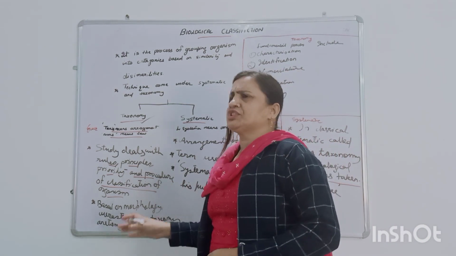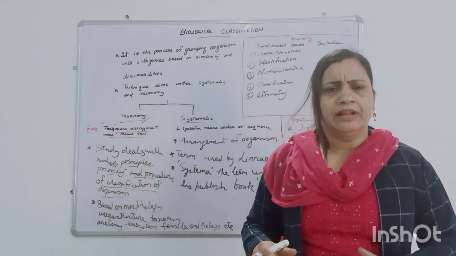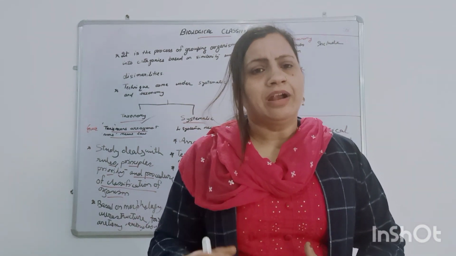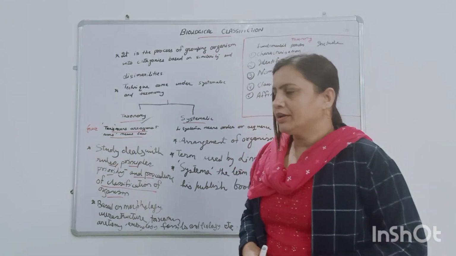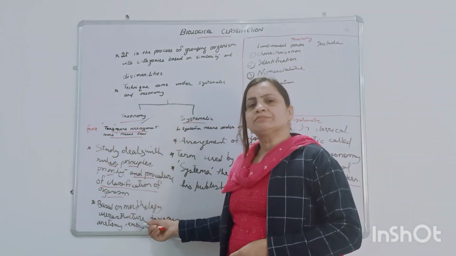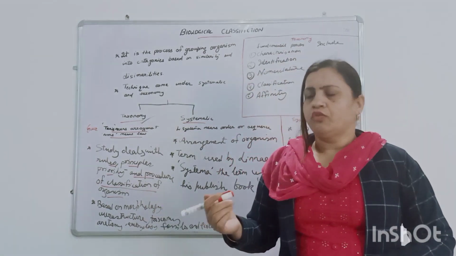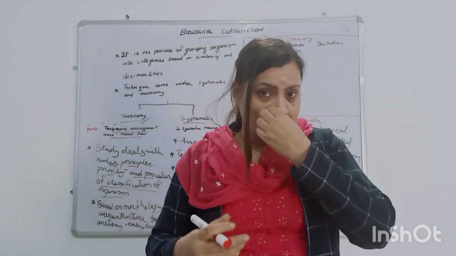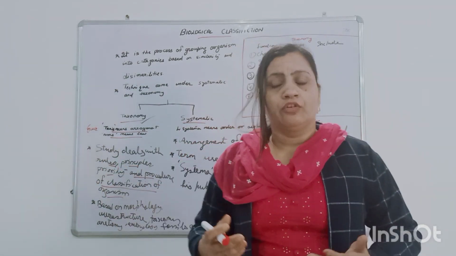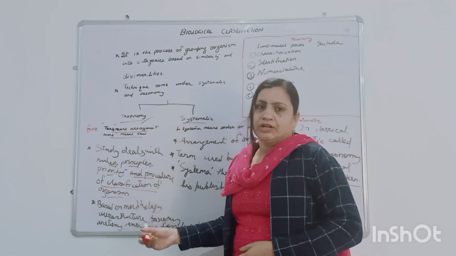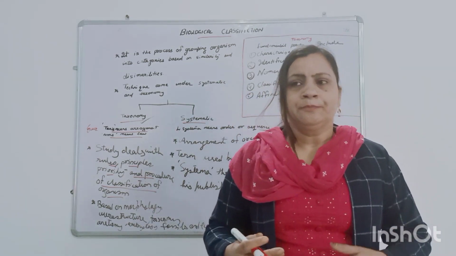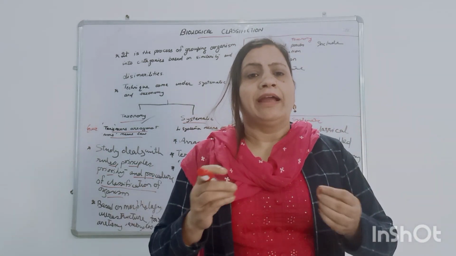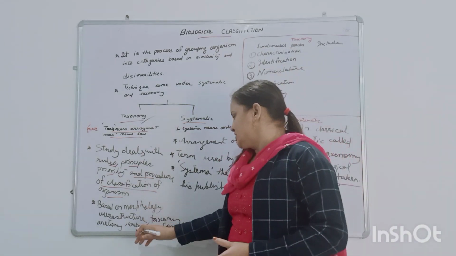When the classification was made, there is a certain base. On what base do we classify the organism? Here the classification is based on morphology. Morphology means general characters which we can observe and see. Then ultrastructure, which comes under anatomy, where we see fine detailed internal structures deep inside.